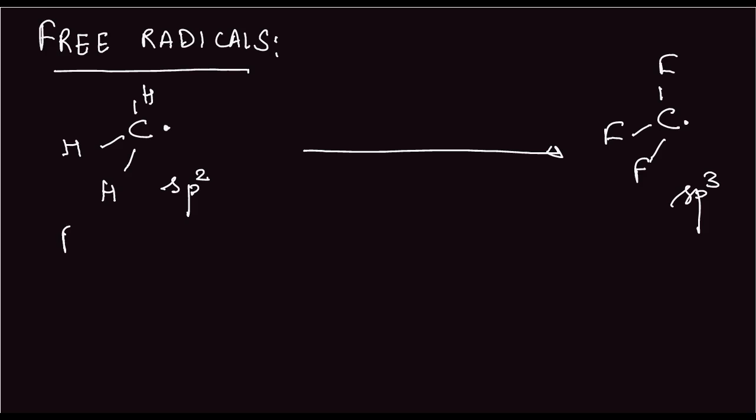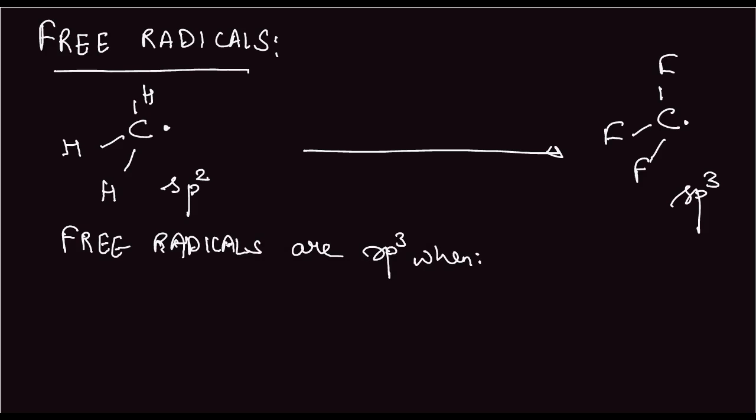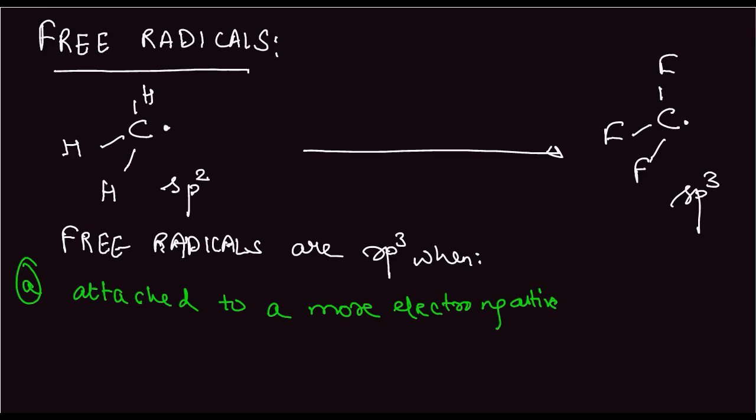Free radicals are sp3 when, number 1, attached to a more electronegative or electron withdrawing group. The second case is at the bridgehead positions.